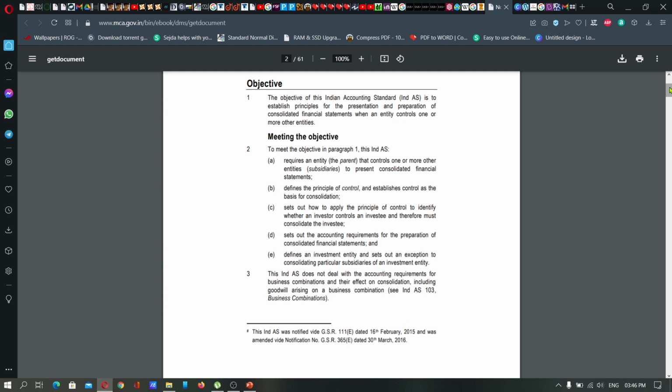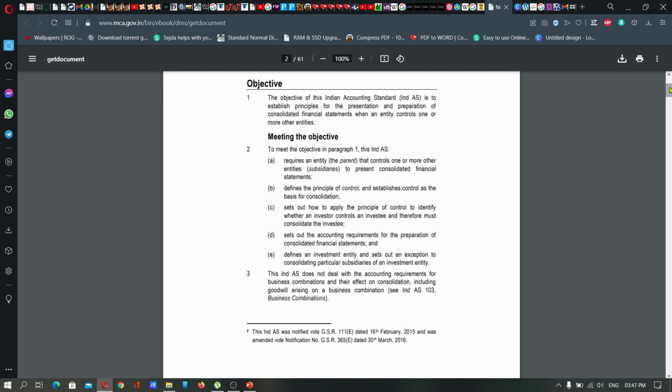Once one company is taken over by another company, for the time being, let us study that example. Once it is done, the new financial statement comprises the items of the company which has taken over and the company that is taken over, or we can simply use the terms parent company and subsidiary company. Parent company means the company that takes over another company. Subsidiary company is the company that is taken over by the parent company.